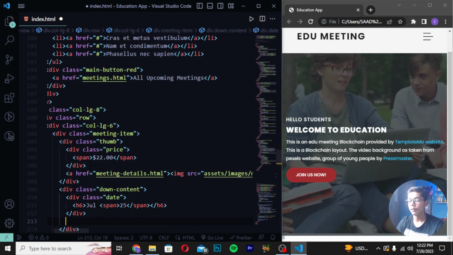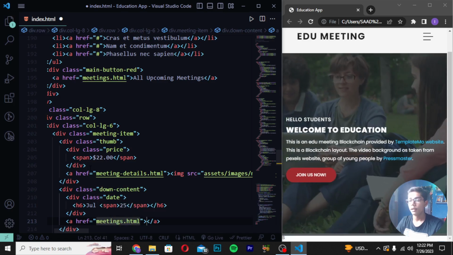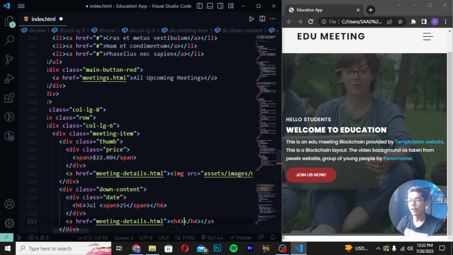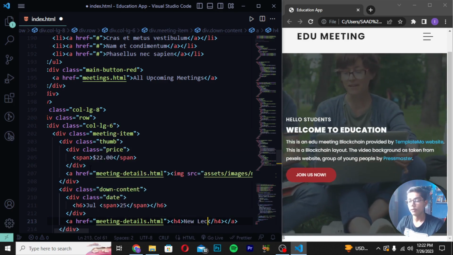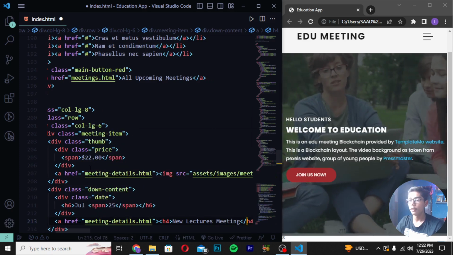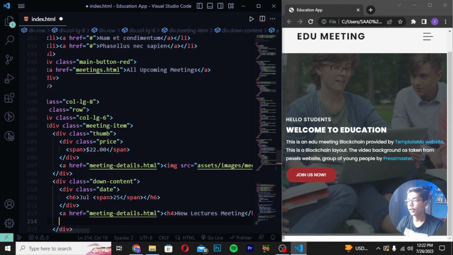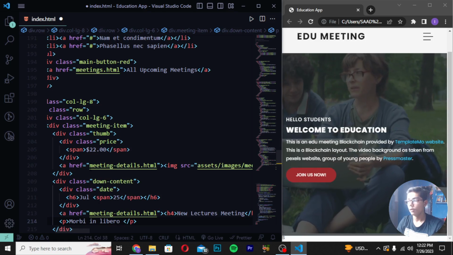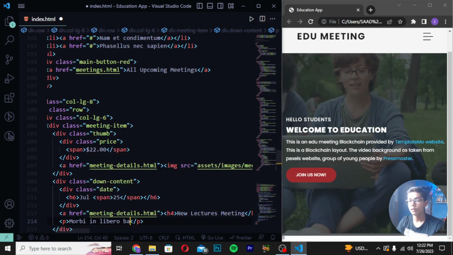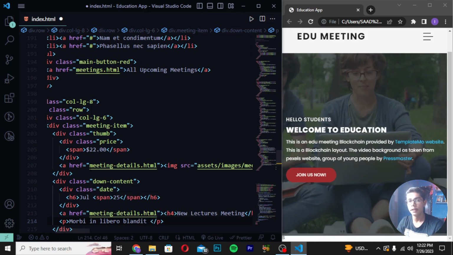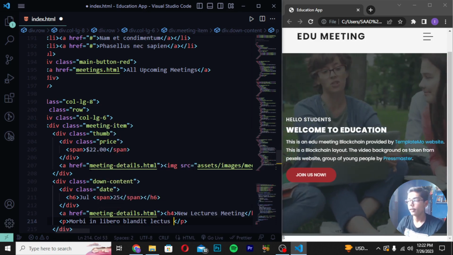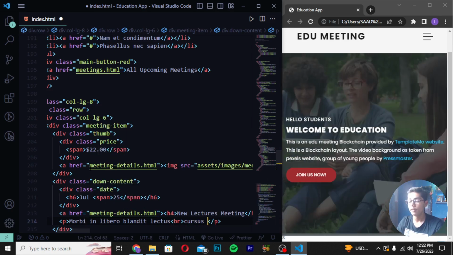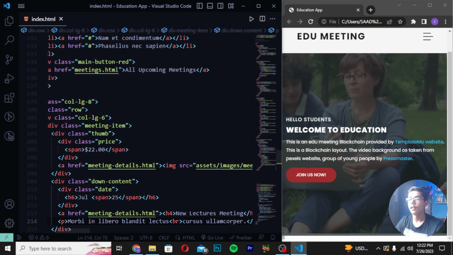Save it here. Then you have to create a tag and write meetings file here, or you can say meetings-details file. Then I will be writing here h4 in which I will be writing new lectures. So here I will be writing new lectures meeting. Then you have to move after this a tag, close a tag. Then I will be writing one p tag which should be Morbi in, and I will be writing blandit like this. And then after writing this, you have to write here lectures and write here br tag. Then press backspace. Here I will be writing cursus ullam, save it here and then you have to reload.